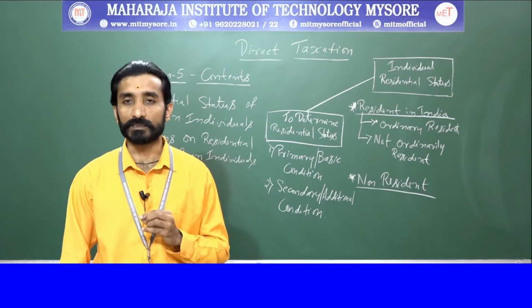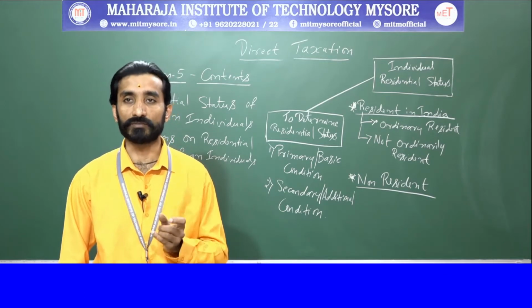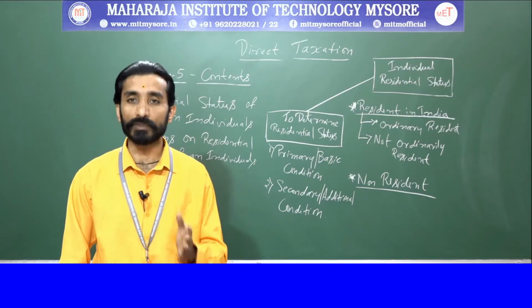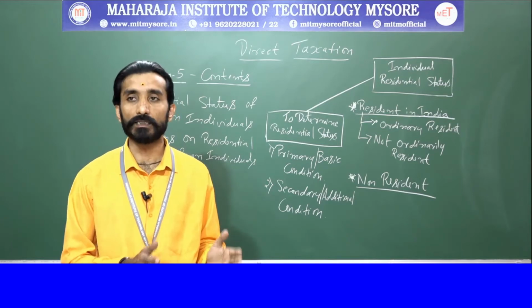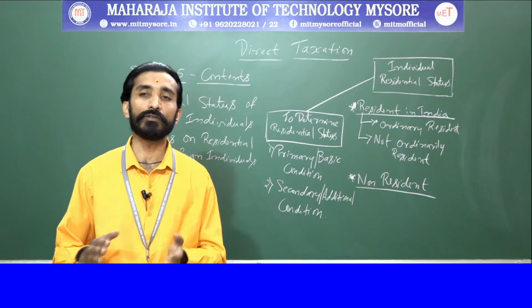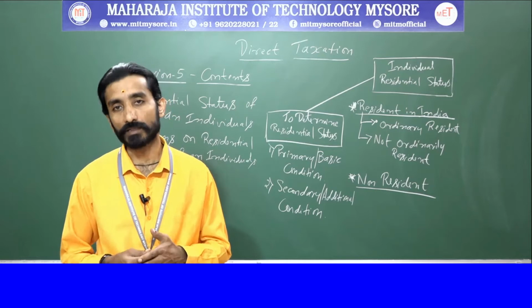The second condition has 2 parts: a period of 60 days or more during the previous year, and 365 days or more during the 4 years immediately preceding the previous year.